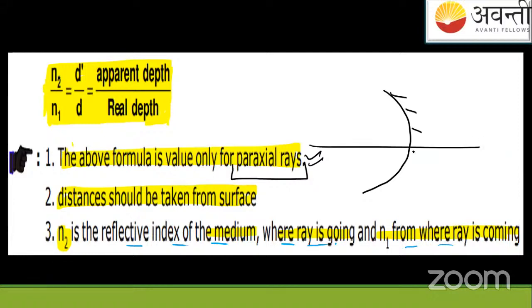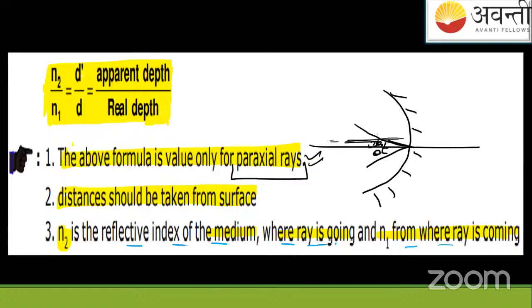When we studied the topic of reflection, we learned that paraxial rays are rays which are very near to the axis. If a ray is falling parallel to the axis, you can say very near to the axis.